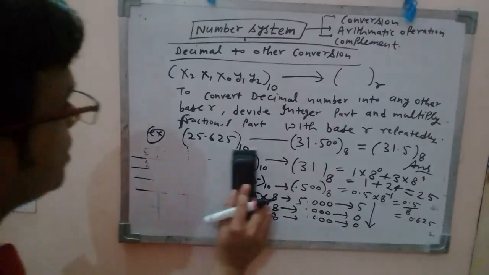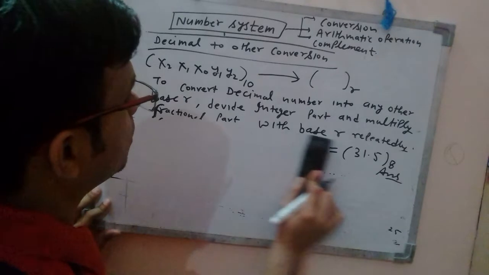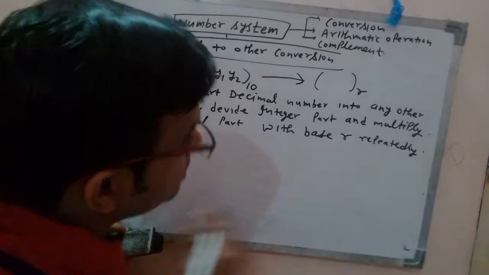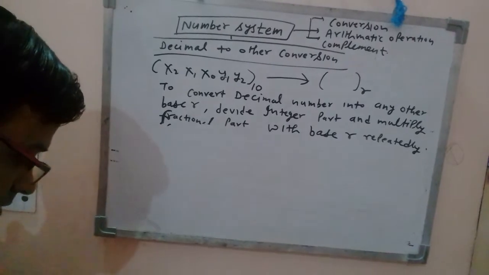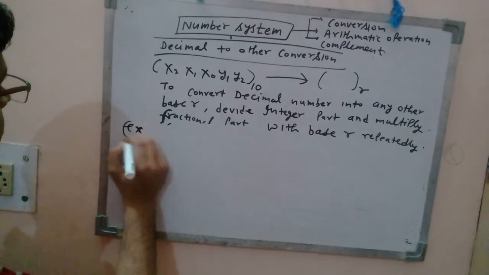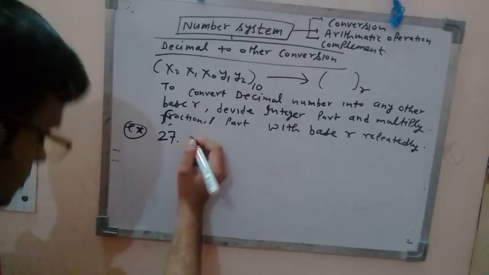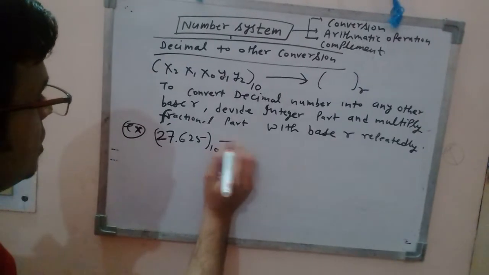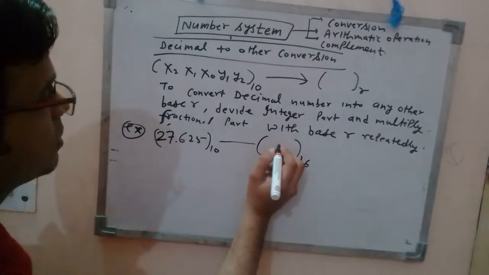Now let me start with another example. So these are very easy topics, just they require a slight practice. That would suffice the purpose of your exam. Take another example, 27, and here note down 27.625. Suppose this is a decimal number and you have to convert this decimal number into a hexadecimal number, right?